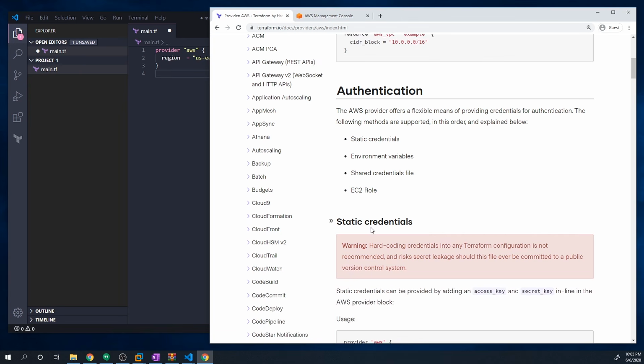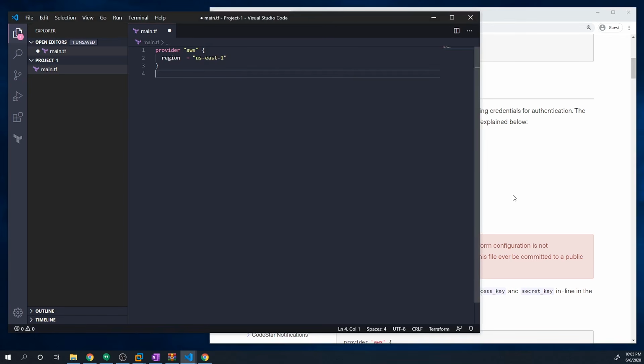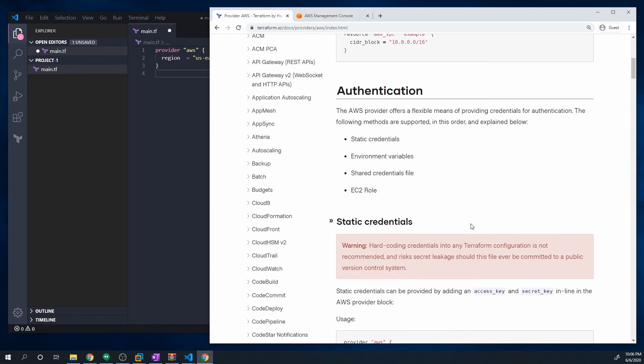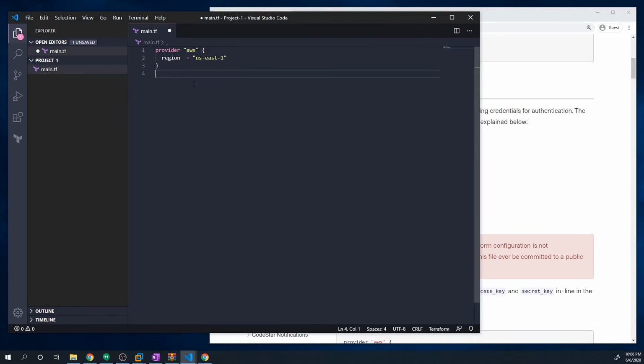Right? We're going to just hard code our static credentials into our Terraform file, which is not recommended, because obviously, if you're storing your actual access keys within this Terraform file, if you decide to eventually publish your code onto GitHub or something like that, well, then now all of your credentials are being stored in GitHub, and so that can be a security vulnerability.